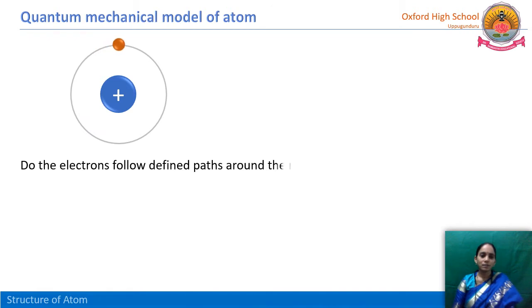Then can we answer the question, do the electrons follow defined paths around the nucleus? The proposed model of atom tells that the electron is revolving, of course. Then whether the electron is following that particular path, we don't know.